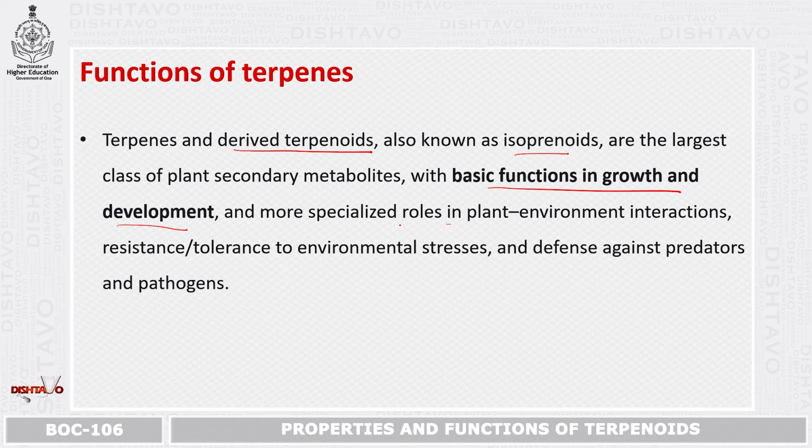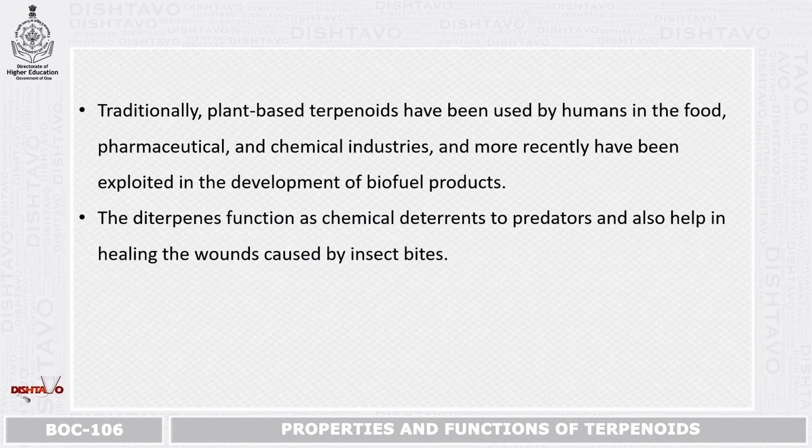So these are the main functions of terpenes. That is, they play an important role in plant-environment interaction. They play an important role in resistance and tolerance to environmental stresses. Stresses might be with respect to chilling, or due to harsh climatic conditions, and defense against predators and pathogens. Traditionally, plant-based terpenoids have been used by humans as food or in pharmaceuticals and chemical industries,